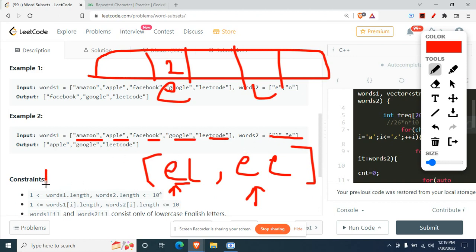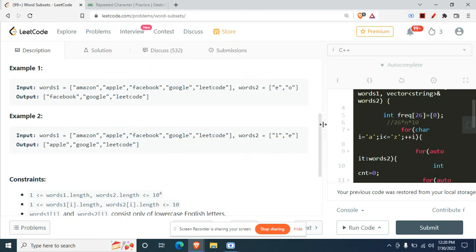You need one E for that, but you also need to take care that EE should be present there. But since I had taken the maximum frequency of E, that is 2, it is also taking care of the fact that I need one E. Just think on it a little and you'll understand why I took 2, the maximum frequency. Just write it down somewhere.